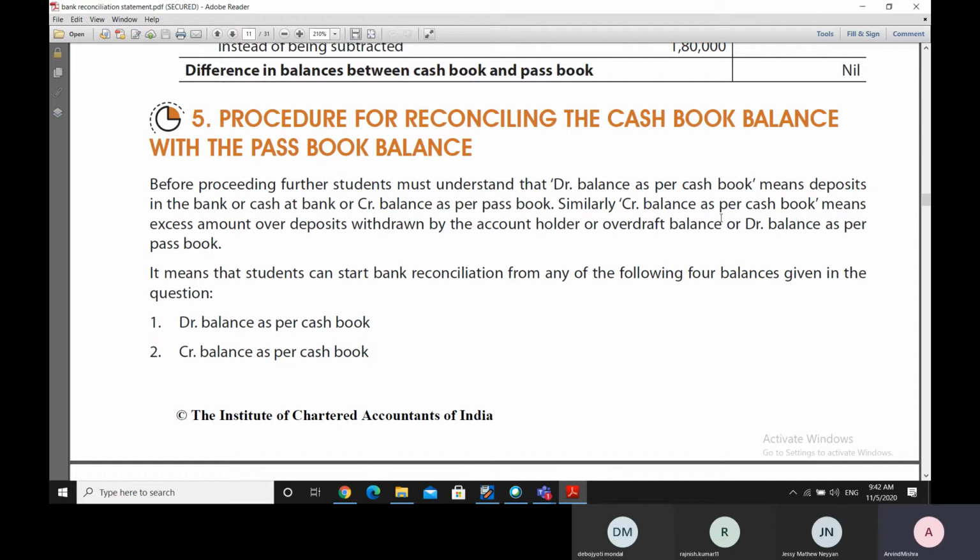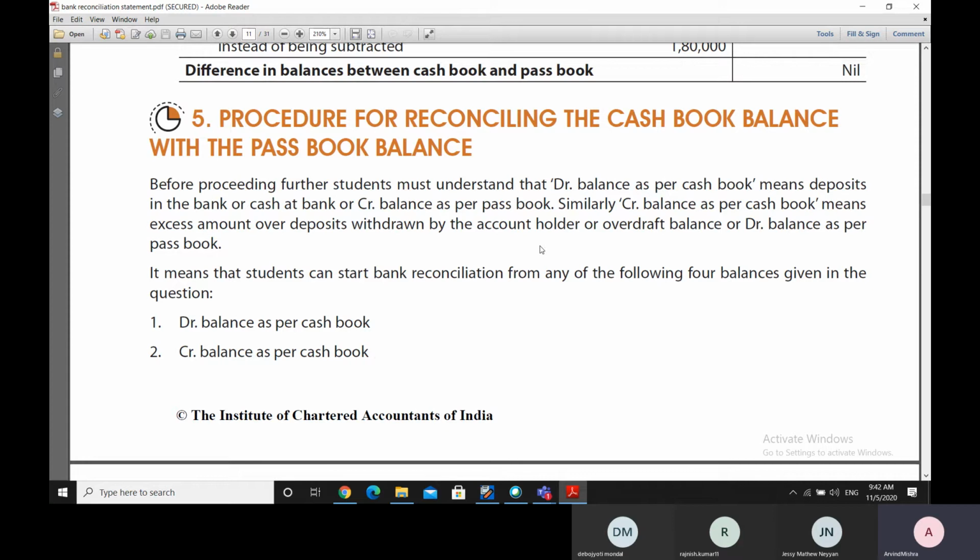Similarly, when we say credit balance as per cash book, it indicates the withdrawals, the excess withdrawals over the deposits, the net withdrawals, you can say, by the account holder, or it can also mean the overdraft balance, or it can mean the debit balance as per the passbook.